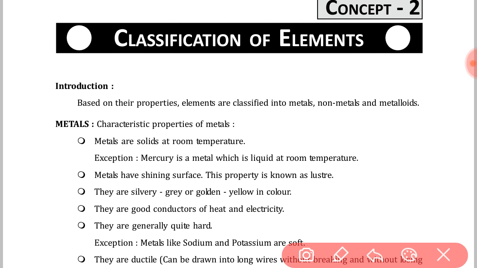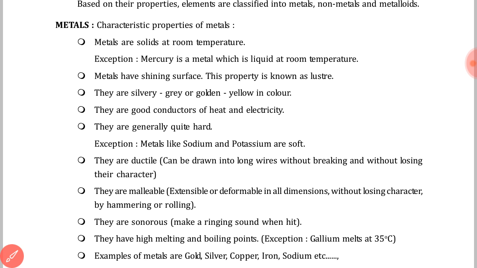First of all, let's see what metal is and what its characteristics are. Okay, let's start. What is metal? See the screen. Generally, a substance which shows properties like malleability, ductility, good conduction of heat and electricity, and sonority is called a metal. So some characteristics of metals are, see the screen.